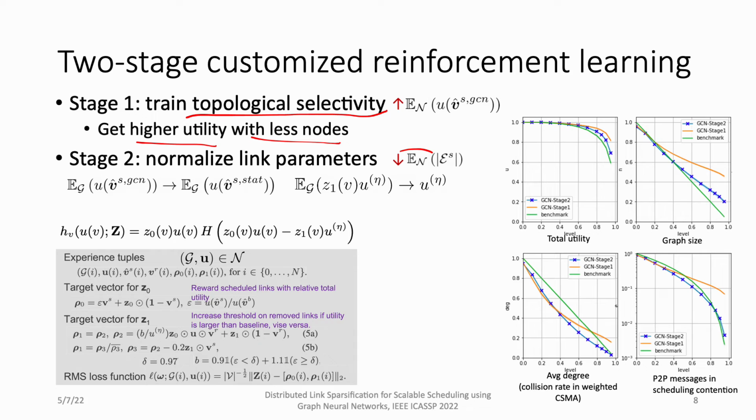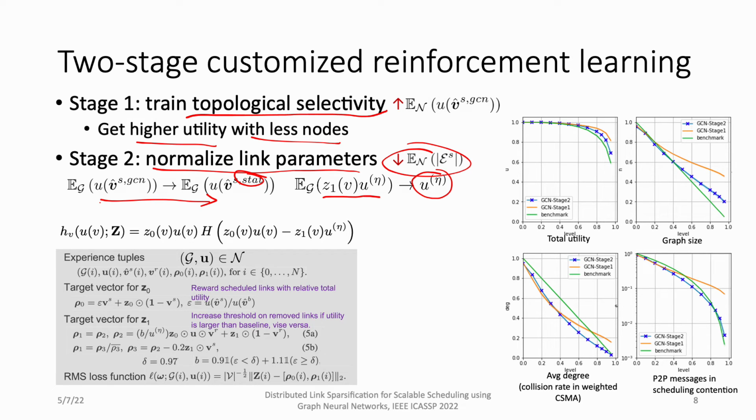For stage two, we reduce the number of edges in the sparsified graph. To do so, we normalize these link parameters generated by the GCN from stage one. In this way, we get a lower utility that approaches the statistical baseline. On average, we also get the average local threshold to be close to the global threshold.